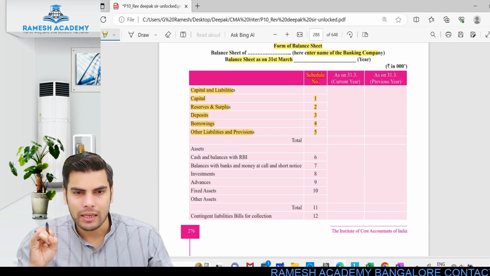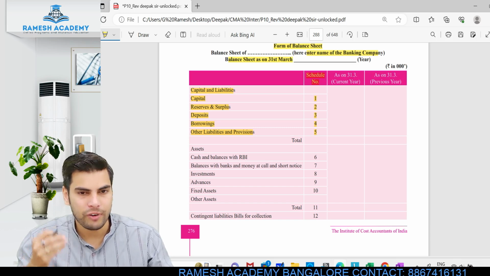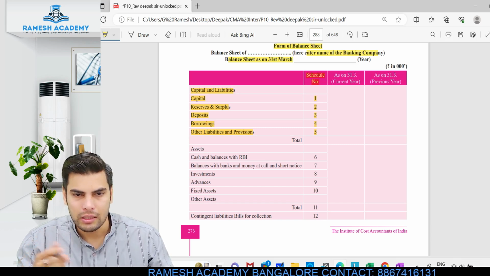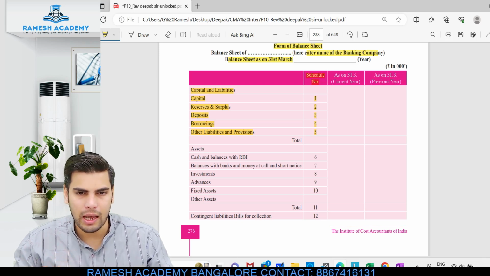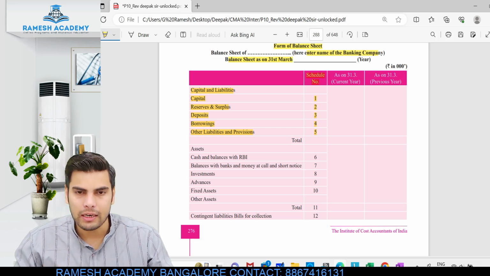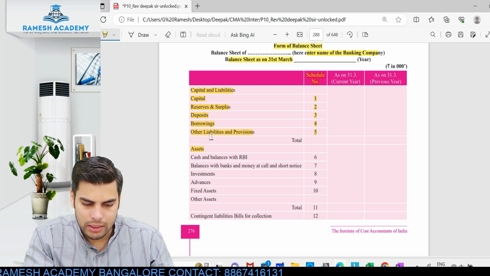Very easy guys. Capital 1, reserves and surplus will be 2, and then 3 would be what? Okay, 3 would be the deposits. Okay, first it is deposits and then it is the loan whatever we have taken, borrowings. Okay, deposits and then borrowings, and then the last one, that is the fifth one, would be other current liabilities and provision.